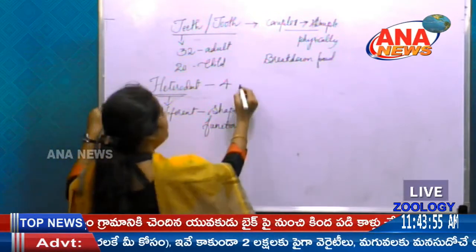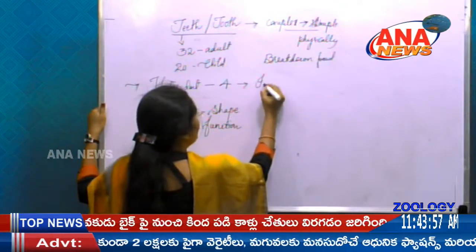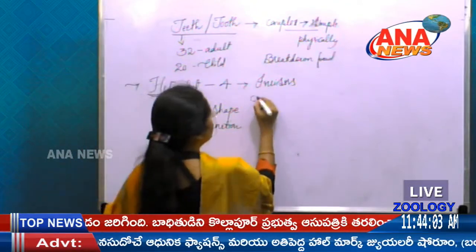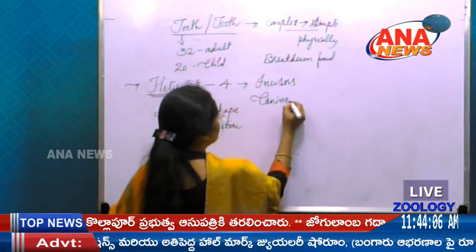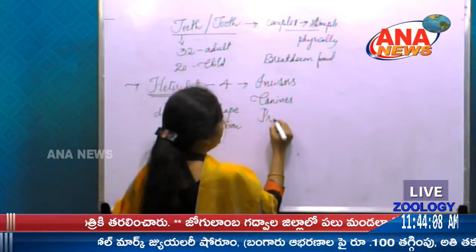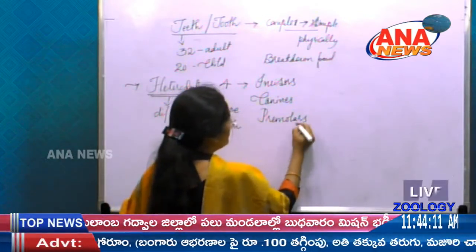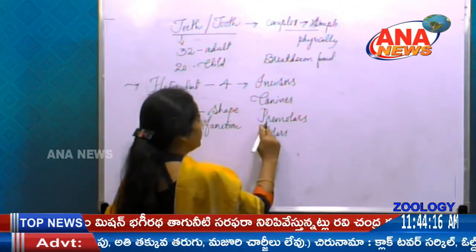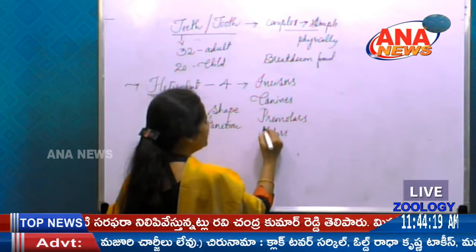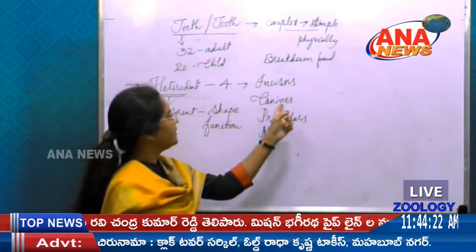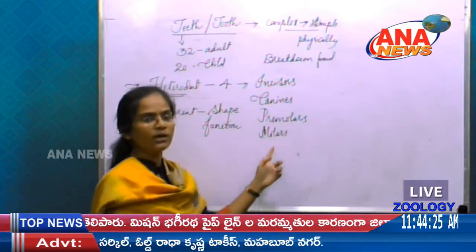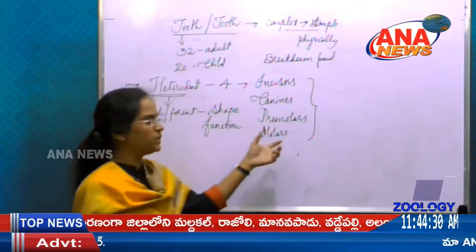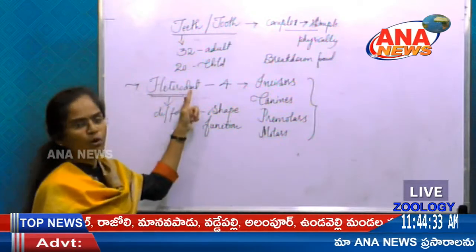What are they? First incisors, next canines, next premolars, and finally molars. These are the 4 different types of teeth a human being possesses, so it gets the name heterodont.